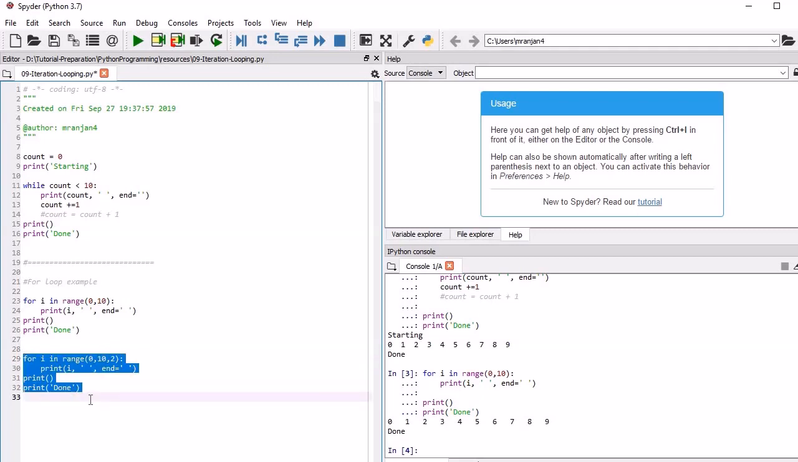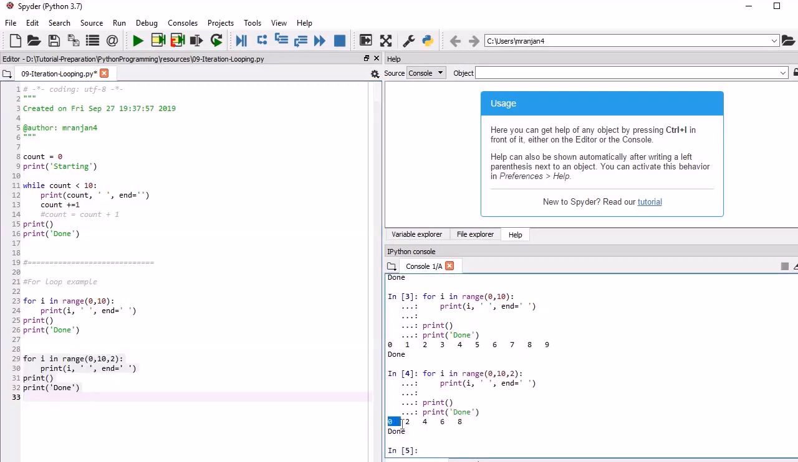Now if you run it, you will find it is printing in two steps. That means it is hopping not just a single step but two steps. So here 0, then 2, then 4, then 6, then 8. So this is how you can use it.